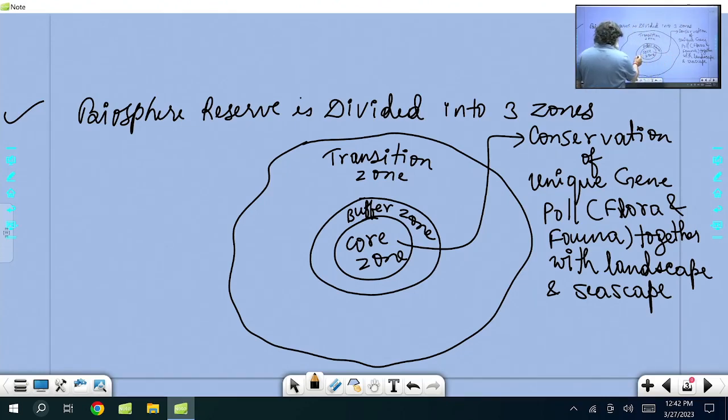Now buffer zone, the purpose of creating buffer zone. Here you find that some kind of construction can be done.